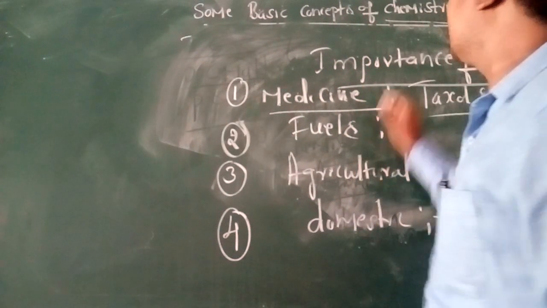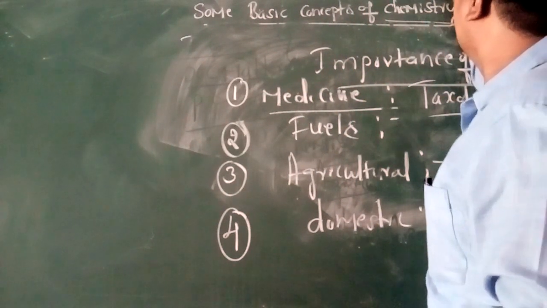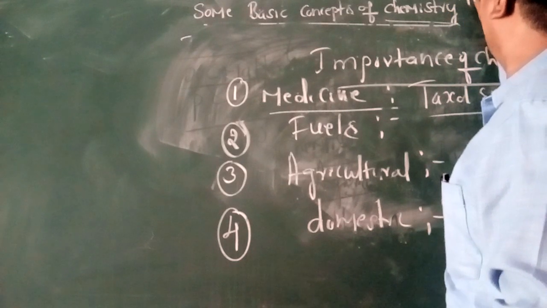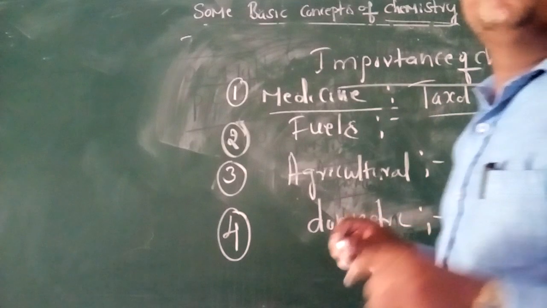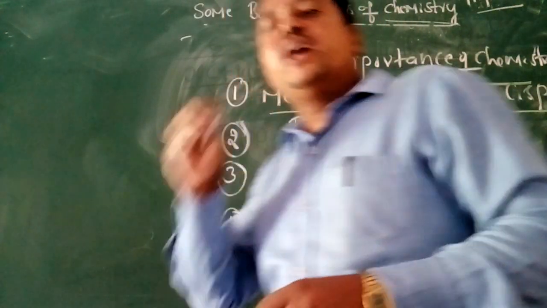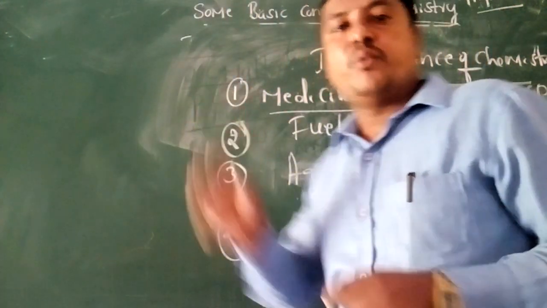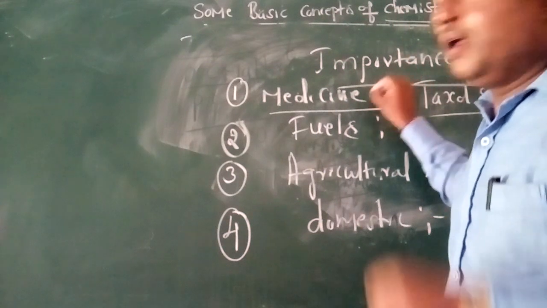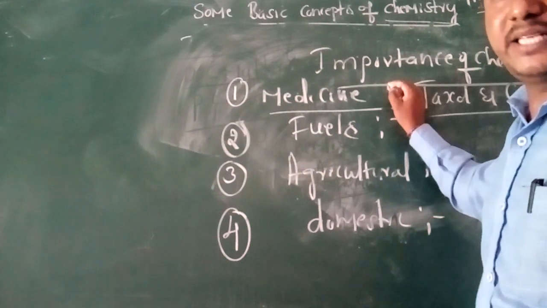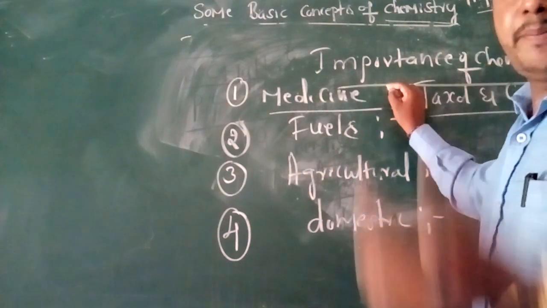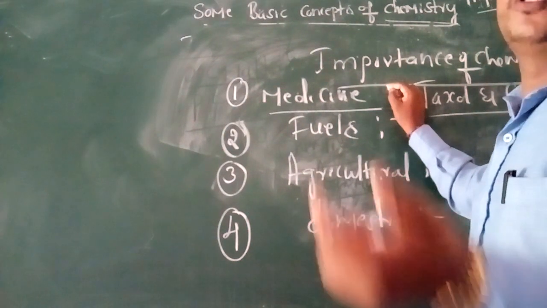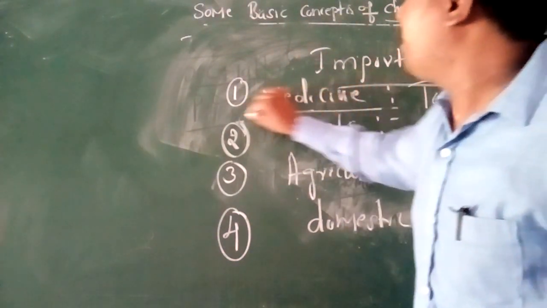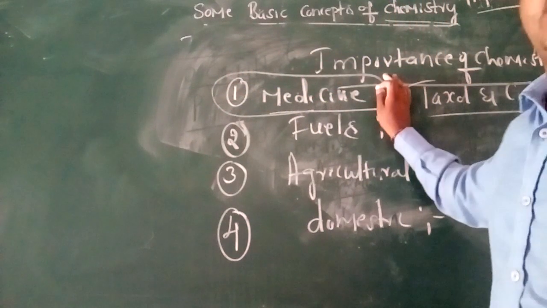One more drug is azithromycin, which is used for the treatment of AIDS victims. Again, in the medicinal field there are antiseptics, analgesics, antipyretics and antibiotics. These are the medicinal applications of chemistry.